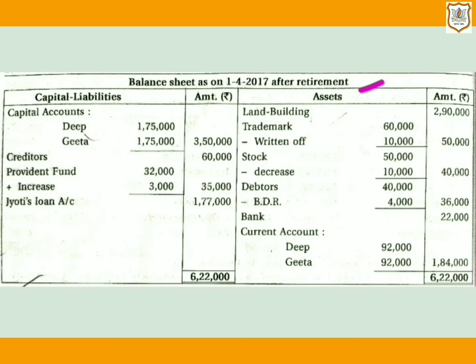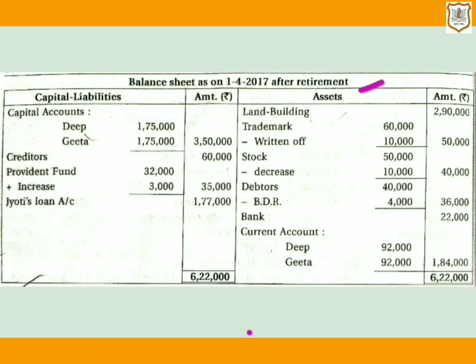Here in first point it is given that new profit and loss sharing ratio of Deepa and Geeta is to be kept at 1:1. That means new profit and loss of continuing partner Deepa and Geeta is 1:1. Then goodwill of the firm is given, that is 70,000.